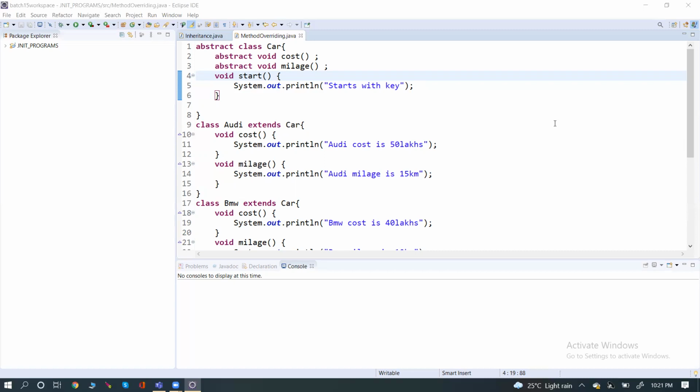Means inheritance is mandatory. Mobile also will have different companies, but mobile is a superclass, and all these companies will be the subclasses, right? Understood? Others, any doubts?